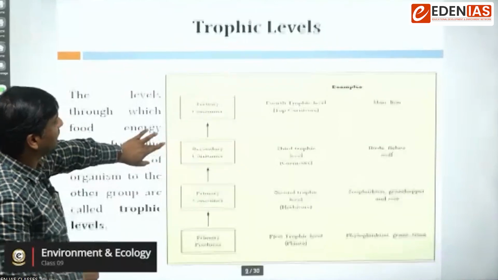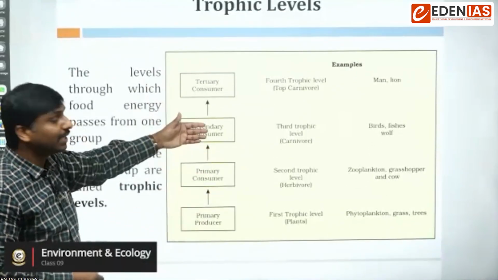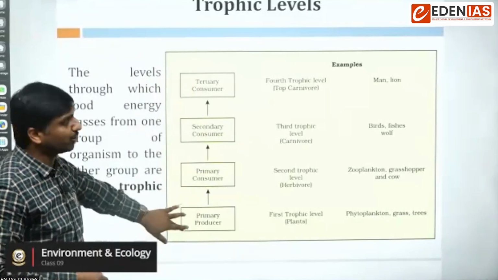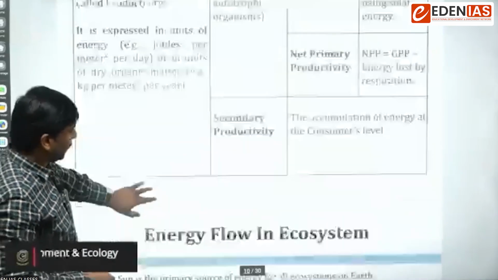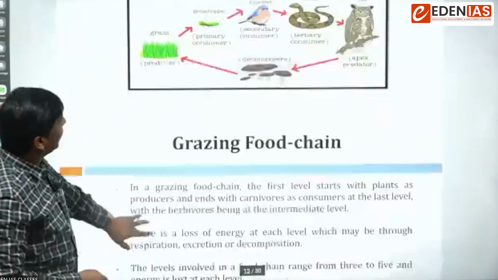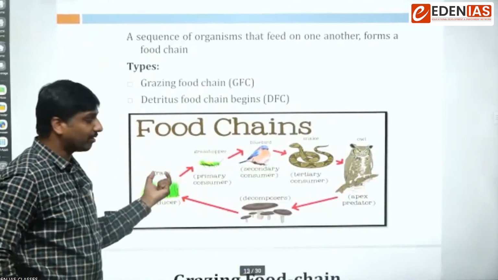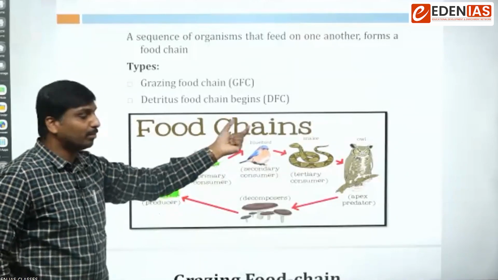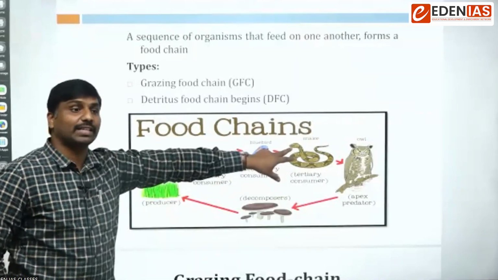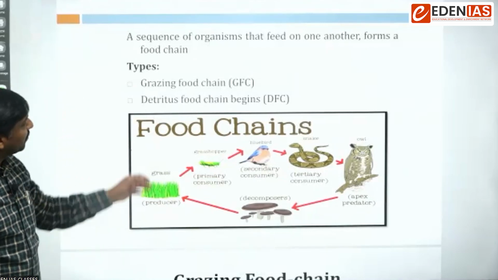So these were the basic things, like trophic levels: primary producers, primary consumers, secondary consumers, and tertiary consumers. Then you see examples for food chains can be like this. We have already understood grass, then grasshopper, and then birds. Likewise, there would be a specific sequence of organisms in which one feeds on another. So that is a food chain.